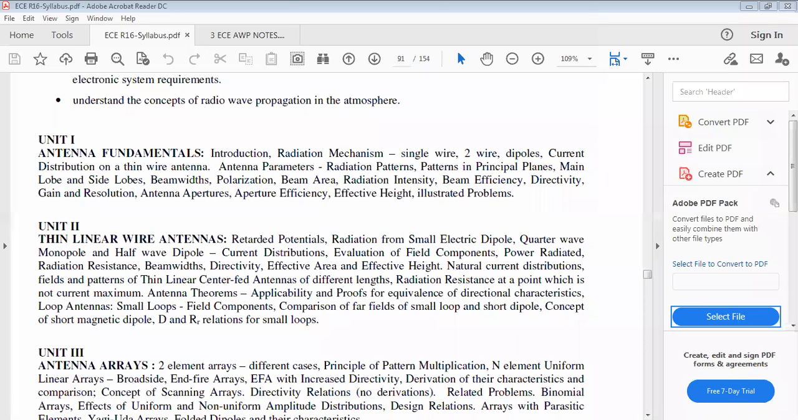Reciprocity theorem. What is the reciprocity theorem? The reciprocity theorem states that the source excitation is always constant. That theorem must be applicable. Similarly, the superposition theorem. These are the theorems which are applicable for antennas.